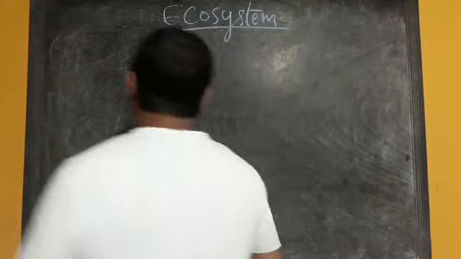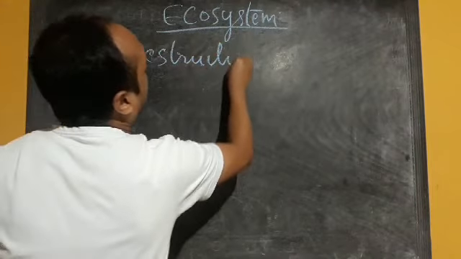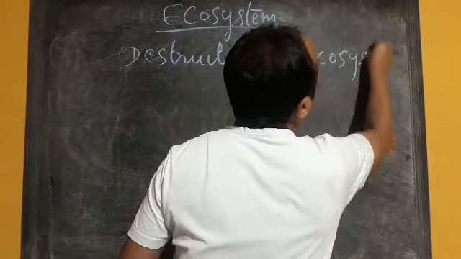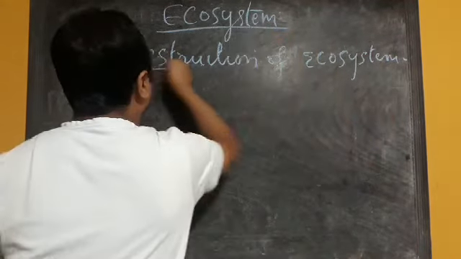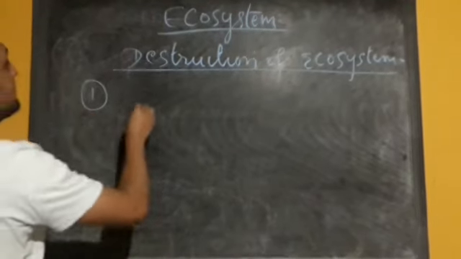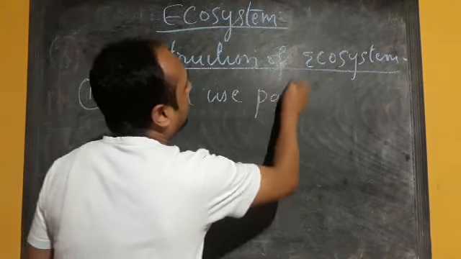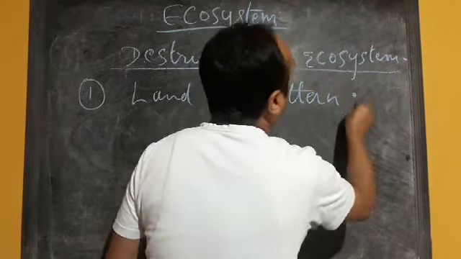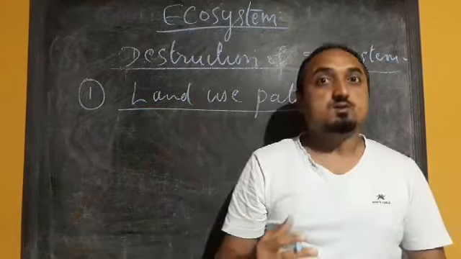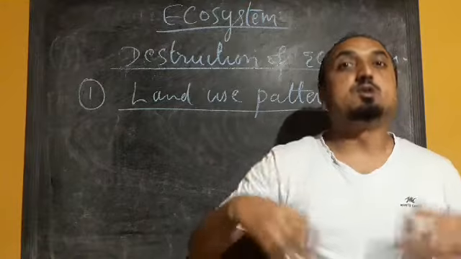Let's start the next topic: destruction of ecosystem. Number one, we have land use pattern. How has the land been used, or how is the land being used nowadays?